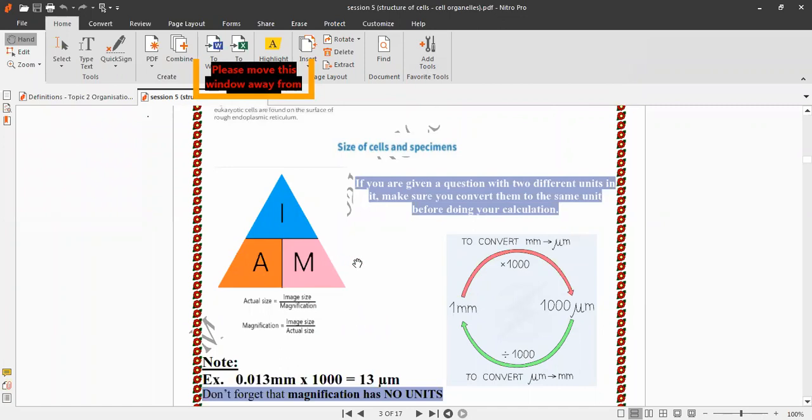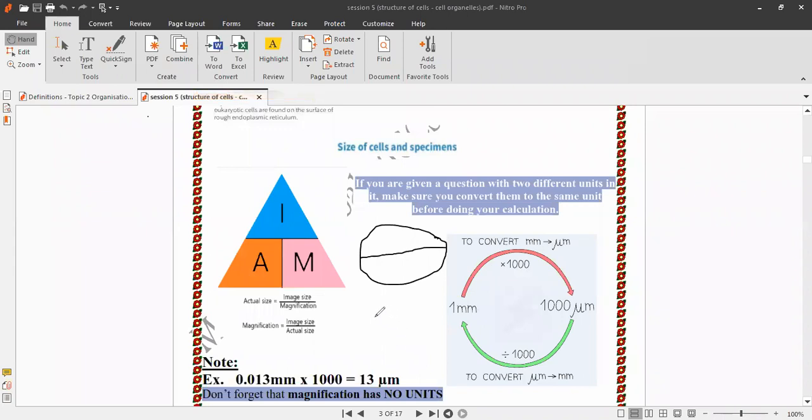First, measure the image size on the diagram and the actual size or real size, and divide image size by actual size. You get magnification. The note here: if you are given a question with two different units like millimeter and micrometer or centimeter,